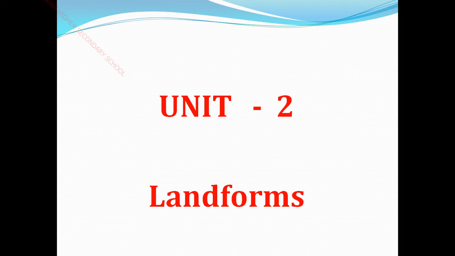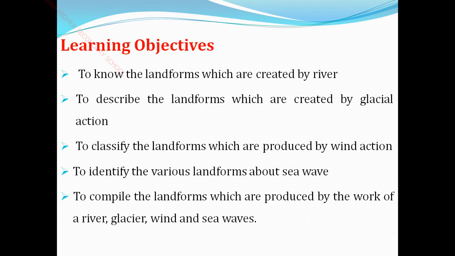Let us start the lesson with the learning objectives. To know the landforms which are created by rivers. In this one we are going to see the types of landforms. These landforms consist of river, glacier, wind and sea waves. Let us see how they get created and what we are going to learn. Landforms which are created by rivers. Landform means the land area.